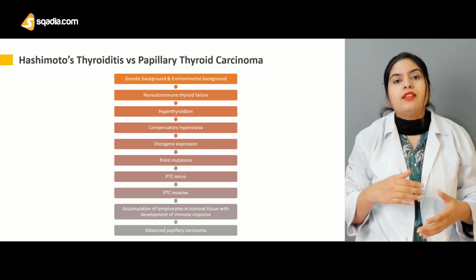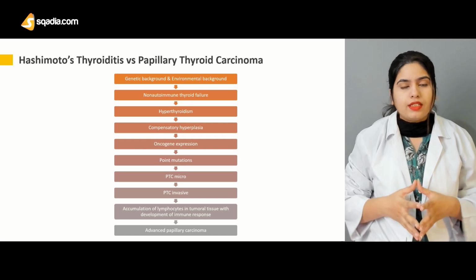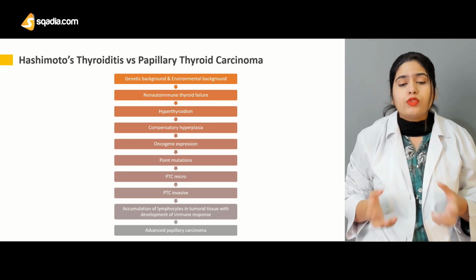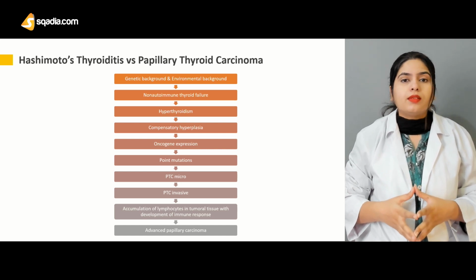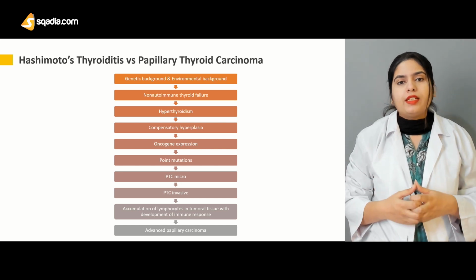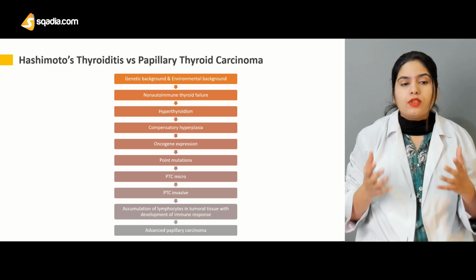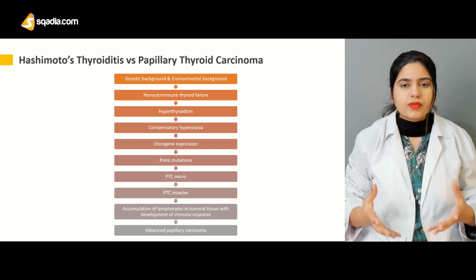If there are any other diseases present, like Hashimoto's thyroiditis, it promotes oncogene expression and point mutation. Now that may be because both have some autoimmune origin. There is the production of autoantibodies that can lead to papillary thyroid carcinoma.